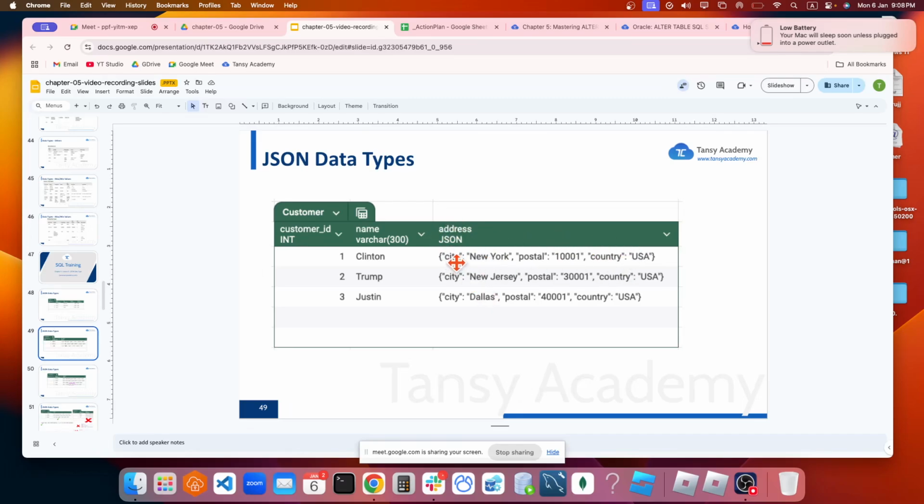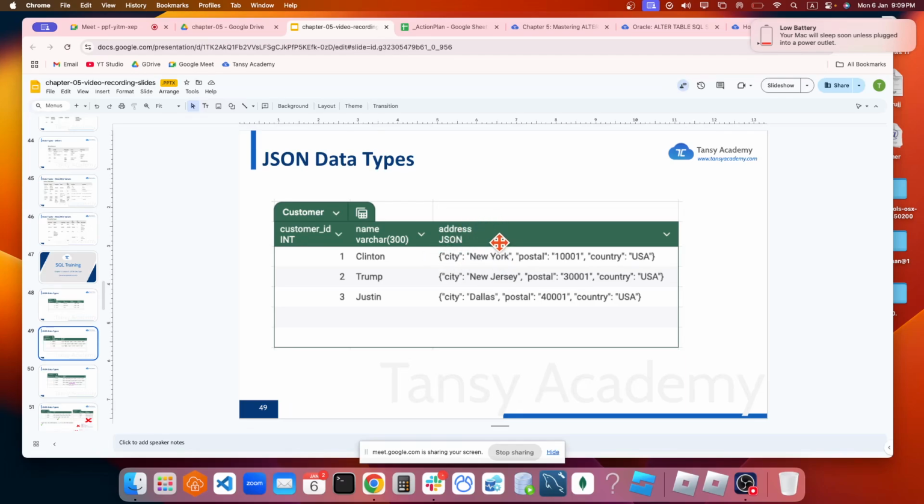The column name is inside the JSON. So when you store New York, you have to always store it with the label. This is called the label, or key, element of JSON: city, New York, postal code, country, for everything. This is how the data looks in a JSON column. Yes, you can define a column as JSON.